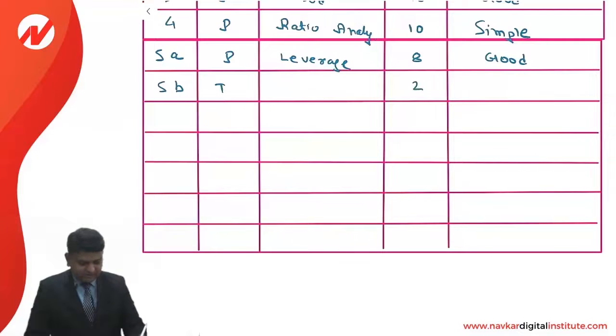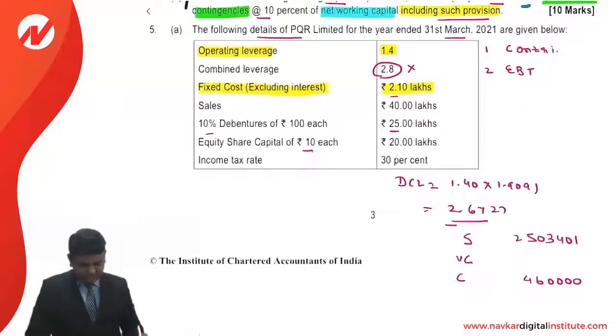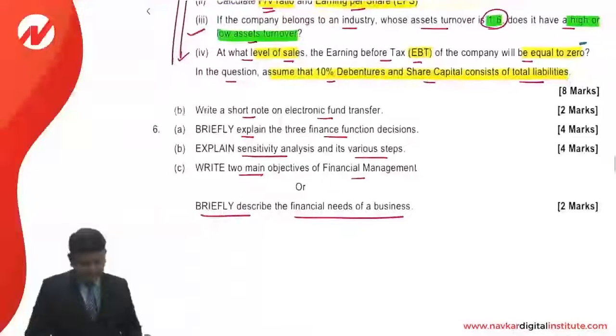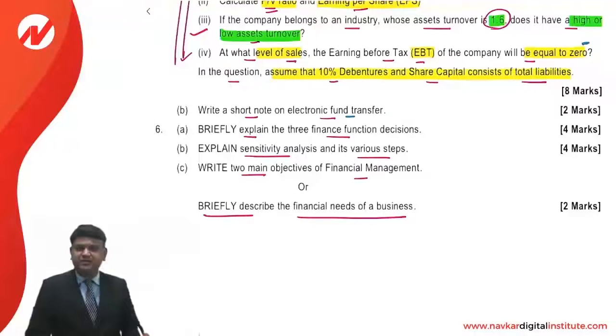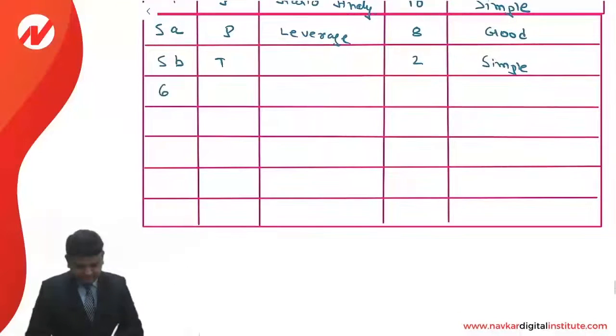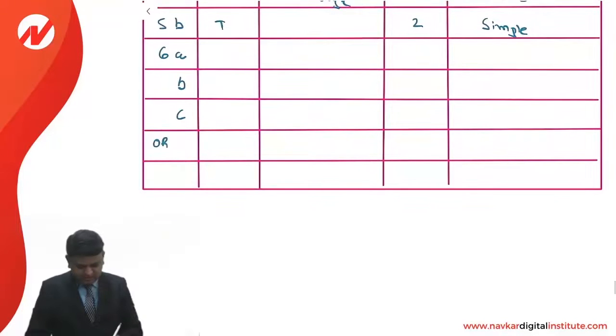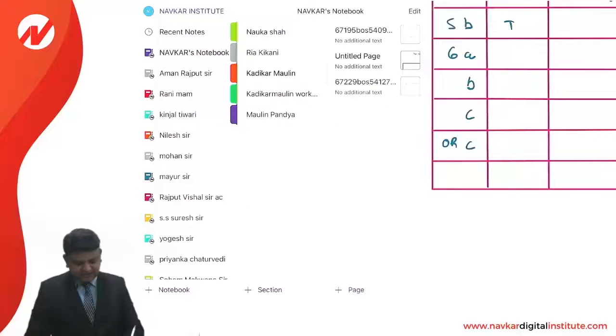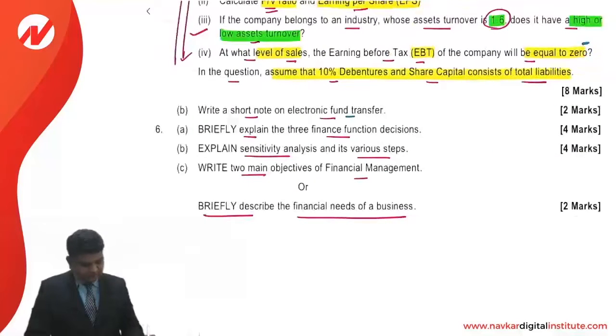It is a theory question, not so difficult, the entire theory portion. Question 5b is electronic funds transfer from the cash management chapter, and question number 6 is entirely theory. 6a, 6b, 6c, and in that 6c has an or option.